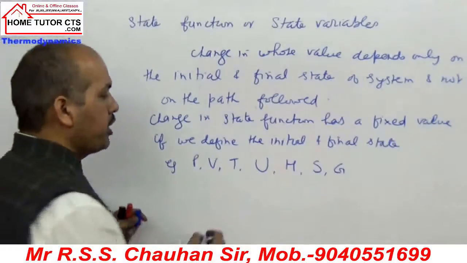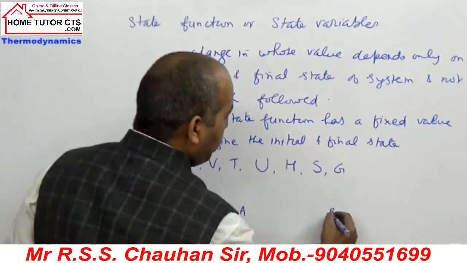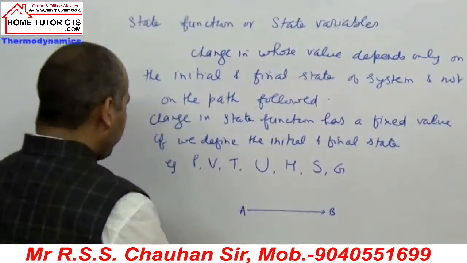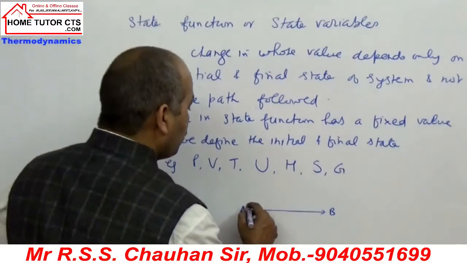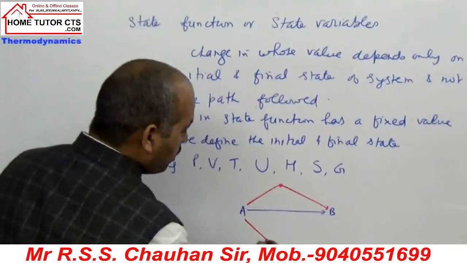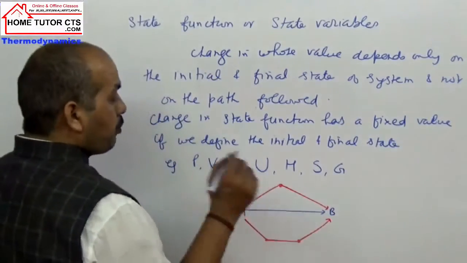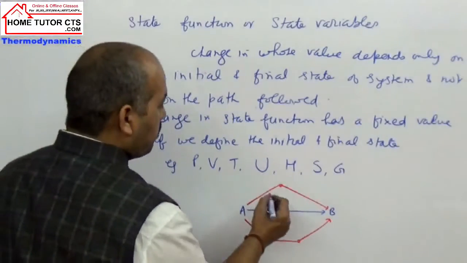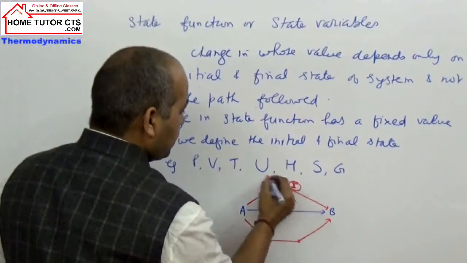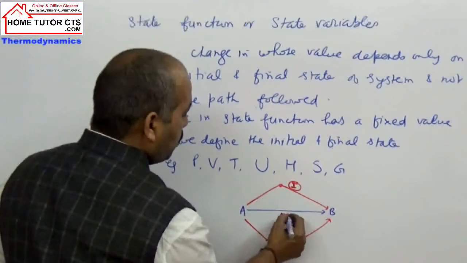Suppose we go from point A to point B. It can follow a direct path, or it can first go to one point and then to another, or it can go through three points. They can follow three pathways: path number 1, path number 3, and path number 2.